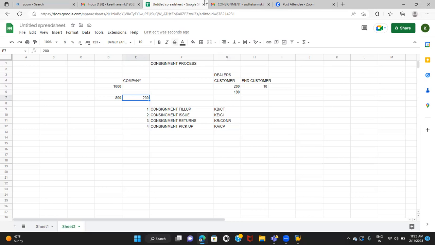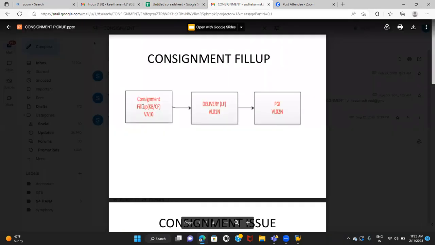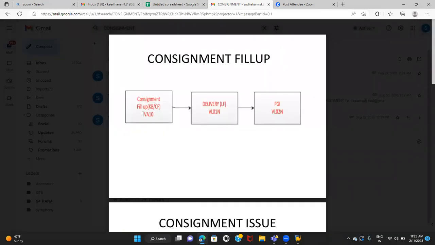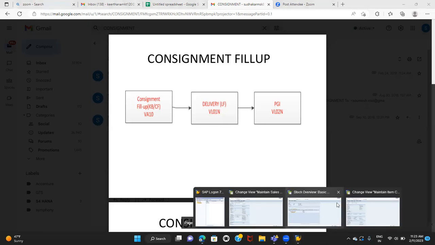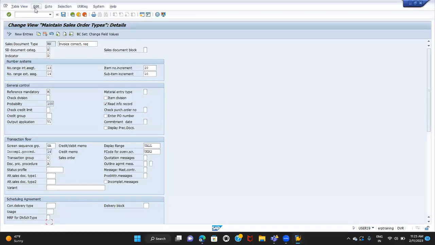Okay, if you see the process flow here, first of all, we'll create the consignment fill-up order by getting into VA01. So not VA10, it's VA01. By using the sales document type KB or CF, then we'll make the delivery and do the picking and PGI. That's it. So we are not going to bill them. We are going to keep the stock at the customer's place. The moment we do the PGI, the stock will get reduced from unrestricted stock and update in the customer consignment stock. It is kind of a reservation, right? So let's do that. We will go to VA01.